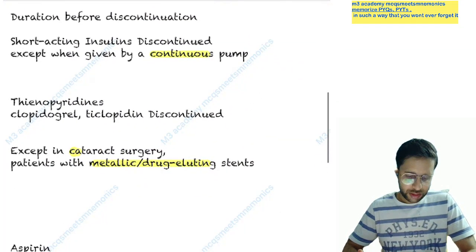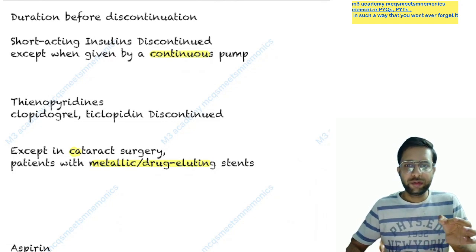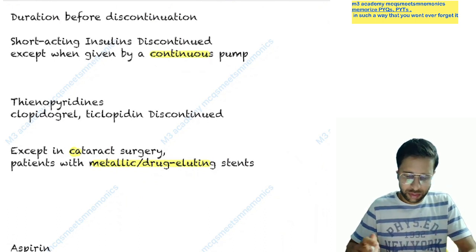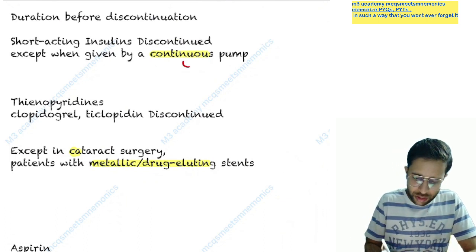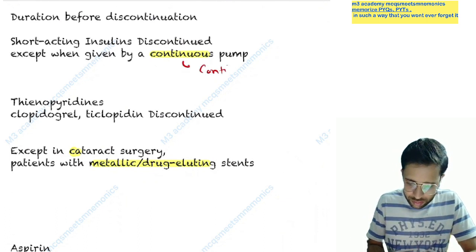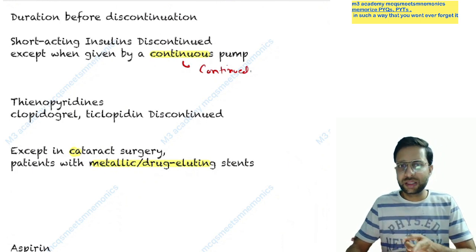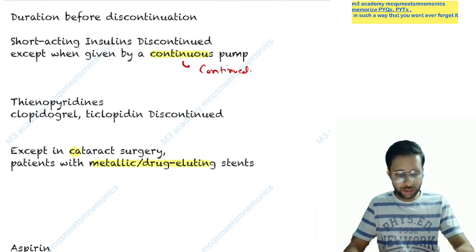So you can say short acting insulin should be discontinued, but when insulin is given by the continuous infusion pump, that may be continued. Here you can see the name has continuous pump, so continuous pump is continued. Short acting insulin is discontinued, but when given by the continuous pump, it is continued. So continuous, continued. You can remember.